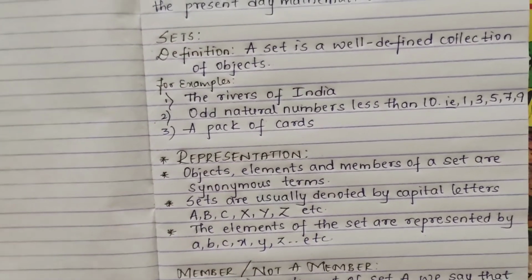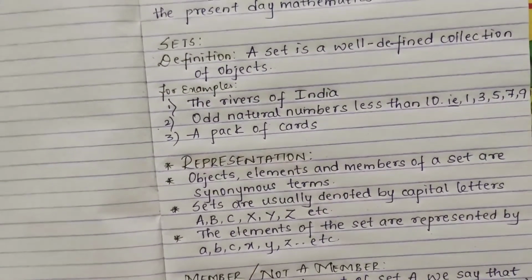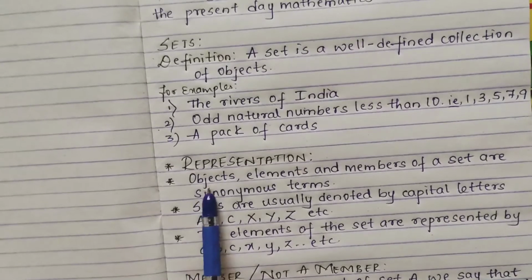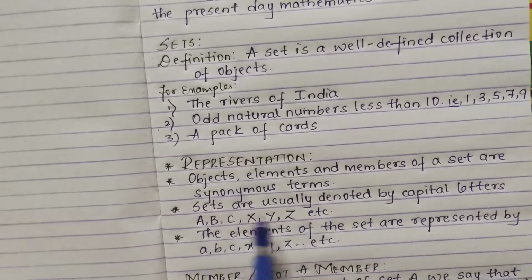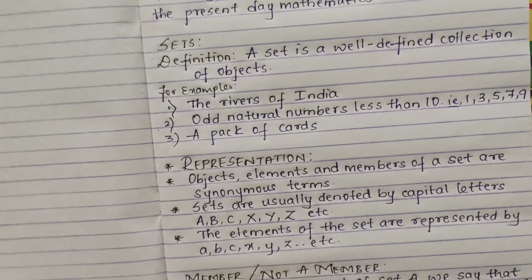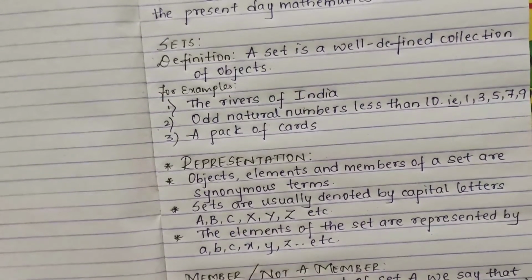Now here you have its representation. Objects, elements and members of a set are synonymous terms, your first point. Second, sets are usually denoted by capital letters.